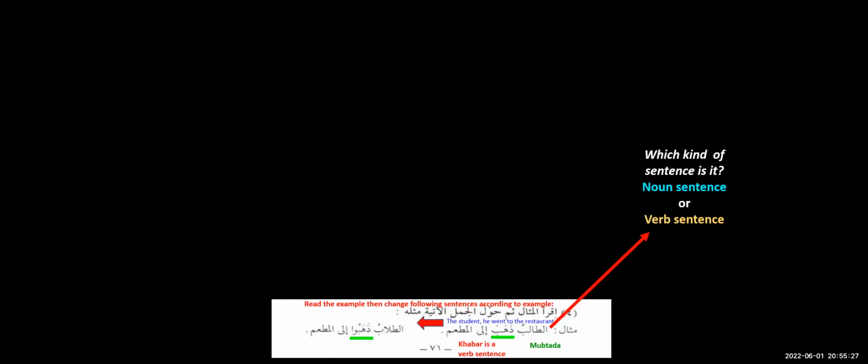But now, this is not it. This was for understanding. What the author requires us to do is to change the singulars into plural. So he's given one example. Have a look at this example. The students, they all went to the restaurant. At-tullabu dhahabu ila al-mat'ami. What is this dhahabu? Dhahabu means they went, they all males went. And what is dhahaba? Dhahaba is used for singular, he went. So when we talk about one student, we say he went. When we talk about many students, we say they went.